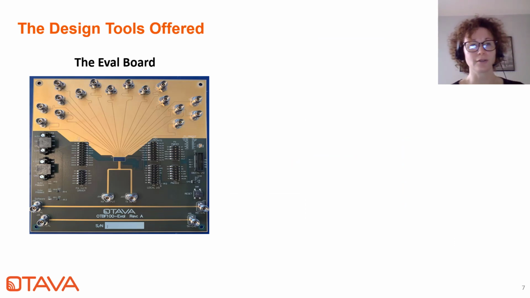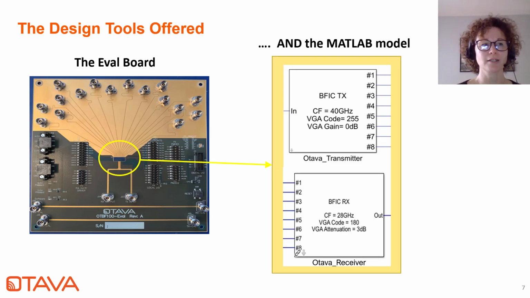So not only RF designers can get their hands on the beamformer eval board here, but they can also get started now with a MATLAB model if that's the preferred step. The beamformer model is broken down in two separate subblocks, one for the transmit channels and one for the receive ones.